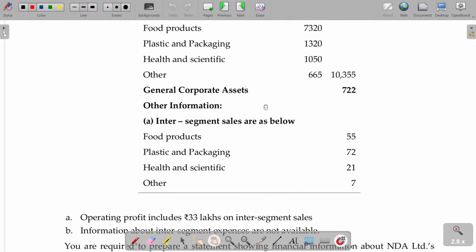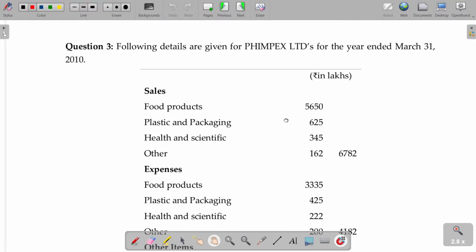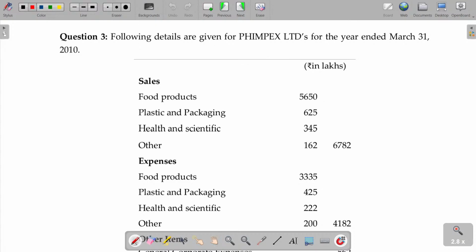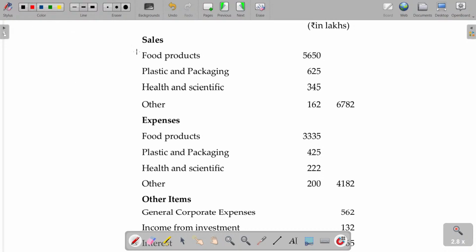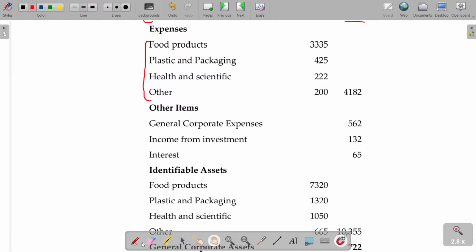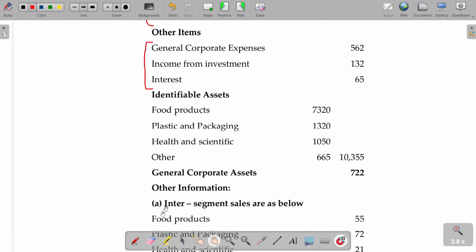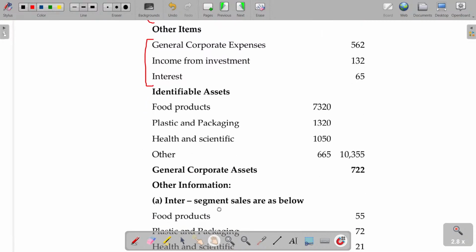We have been given a consolidated income statement. Following details are given for Fimpex Limited for the year ended 31st 2010. Sales. Sales is given for 4 different segments. 6,782 will be the total sales. Similarly, expenses also given for all the 4 segments separately. And we have been given some common items and identifiable assets for each and every segment.